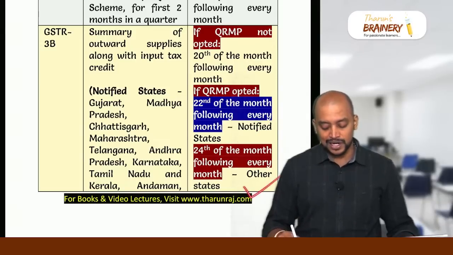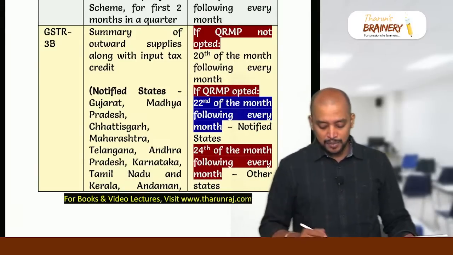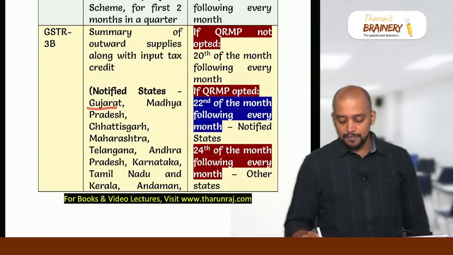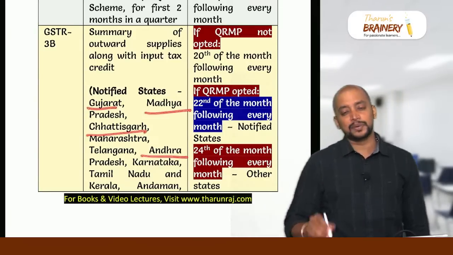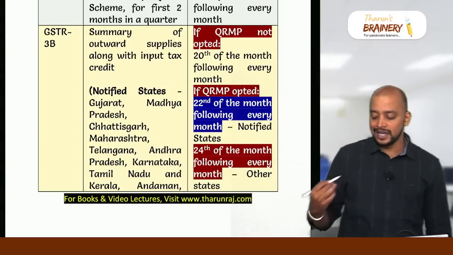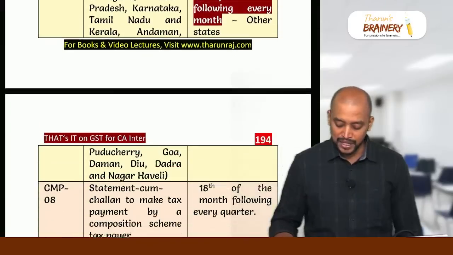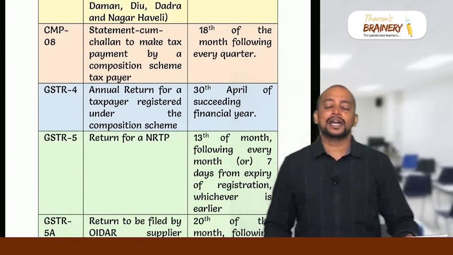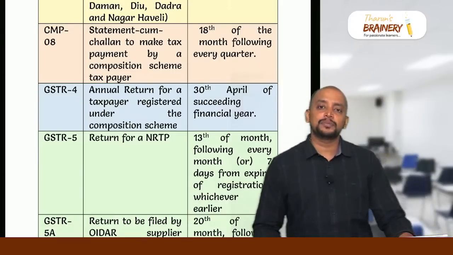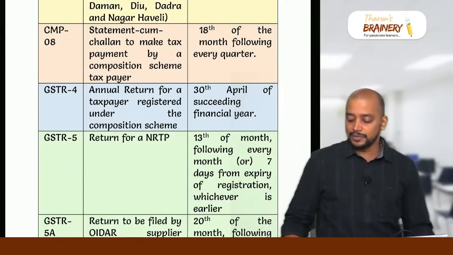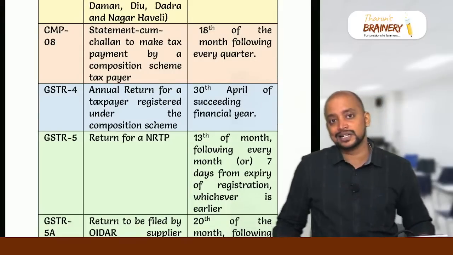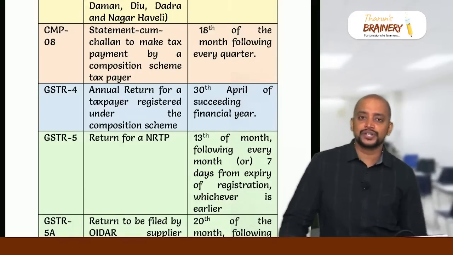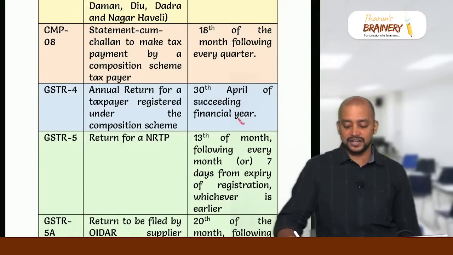So to whom it is 22nd? Remember, for states G, M, C, A and below: Gujarat, Madhya Pradesh, Chhattisgarh and Andhra Pradesh, GMC and states below that, it will be 22nd. For other states, it will be 24th. Then CMP 8 is a statement, challan to be filed by composition scheme dealer. Statement to be filed by person opting for composition scheme, and the time limit is 18th of the month following every quarter. GSTR 4 is an annual return to be filed by a person under the composition scheme, by 30th April of the succeeding financial year.